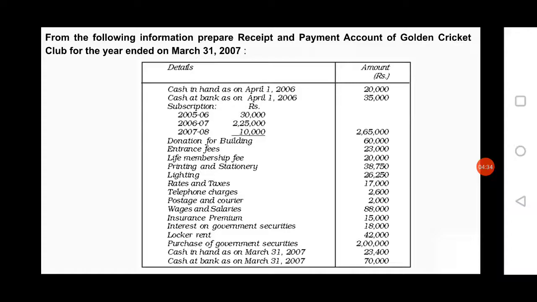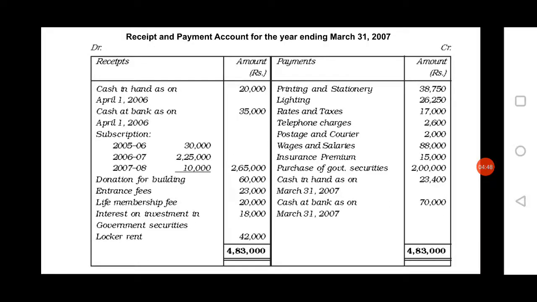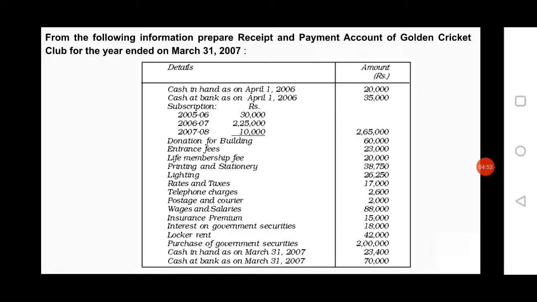Next item given in the question is interest on government securities. Interest on government securities is an income to the organization. Therefore, where you have to record? Receipt side of the receipt and payment account. Next item given in the question is locker rent. Locker rent, it is an income to the organization.